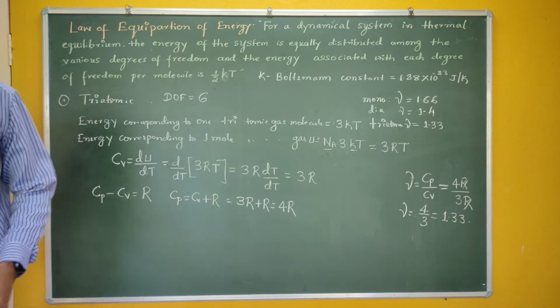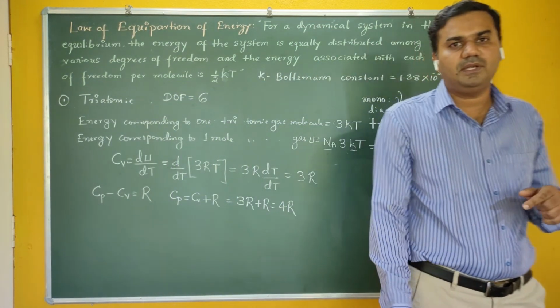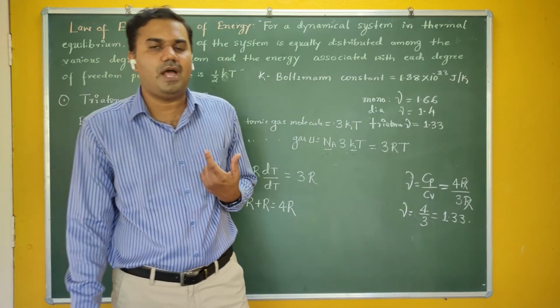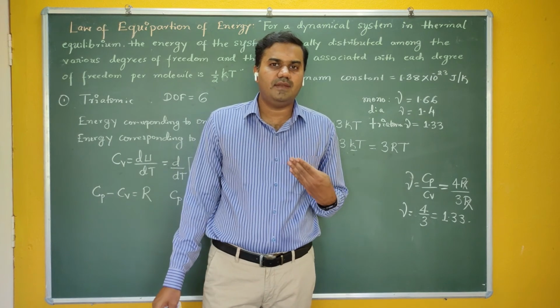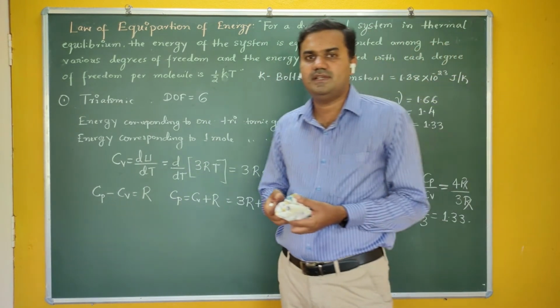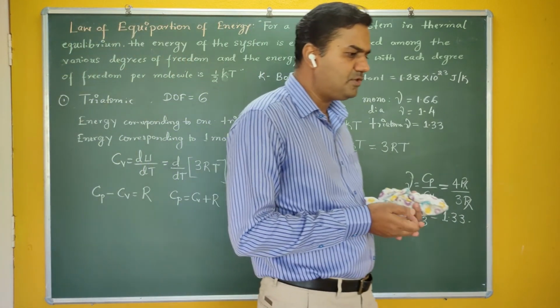So you can easily find the value of gamma by using the law of equipartition of energy. And what is the physical significance of gamma? Once you know the value of gamma, you can find the atomicity, that is the number of atoms present in a molecule. Okay, let me stop here.